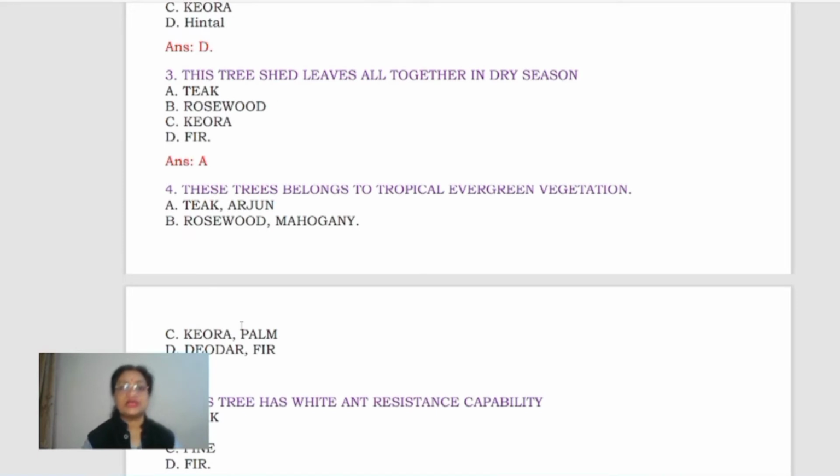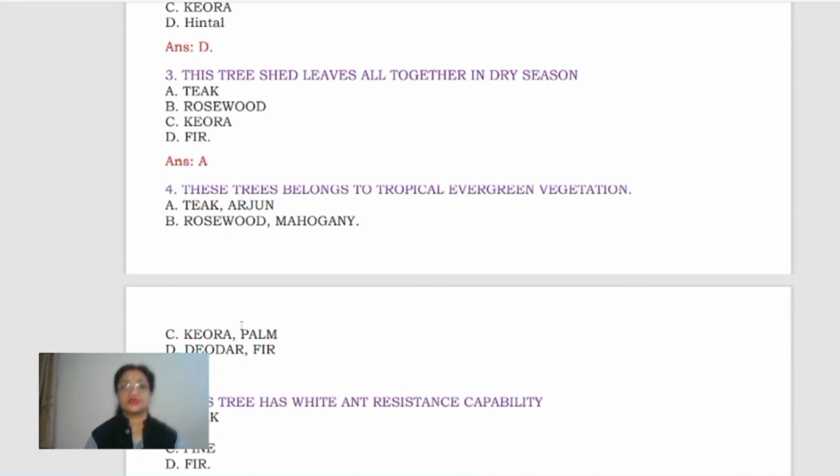Okay, this tree sheds leaves all together in dry season. Teak, rosewood, keora and fir. It should be teak. Yes, because teak is actually a tree which is found in the areas where the rainfall is a little less than 200 centimeters, right? Or you can say it belongs to the deciduous type of vegetation. So for some time the rainfall is not there, it's a dry season.